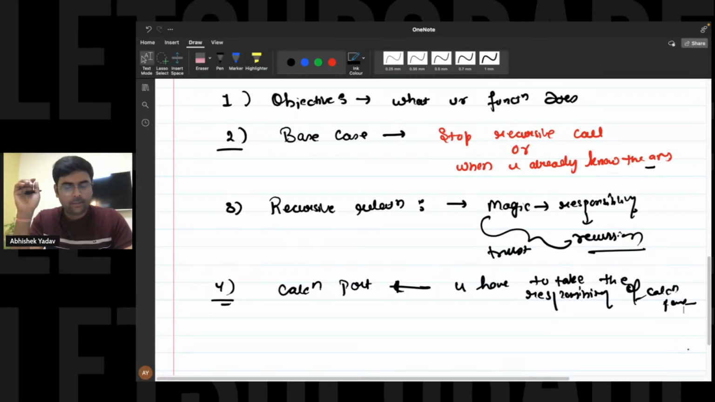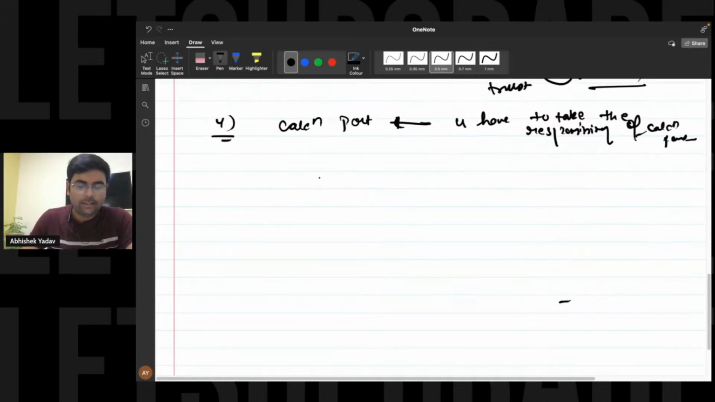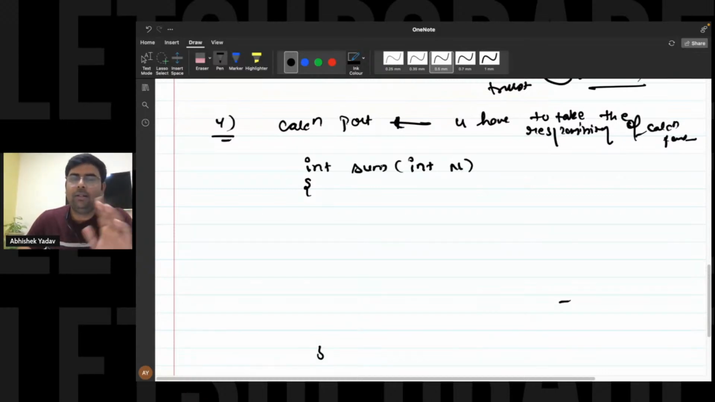Okay, this is clear now. So now if I have to write the logic, then the logic is very simple, guys. Here I have to calculate the sum of n natural numbers. So we have this int sum, and inside this we have one argument, that is int n. Here we have this recursion function, and I know the objective: this function will give me the sum of natural numbers from 1 to n.